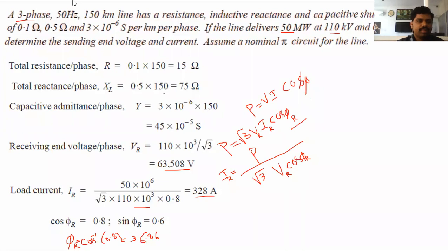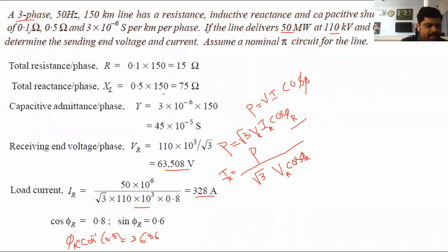Up to now we have noted down the data. The system is a three-phase system, frequency 50 Hz. Total line length is 150 kilometers, and the resistance per phase for 1 kilometer is 0.1 ohm, but for the total 150 kilometers, the resistance is 15 ohm. Similarly, the inductive reactance for 1 kilometer is 0.5 ohm, total 150 kilometers that is 75 ohm. Similarly, the capacitive admittance for 1 kilometer is 3 into 10 to the power of minus 6, but for total 150 kilometers it is 45 into 10 to the power of minus 5 Siemens.